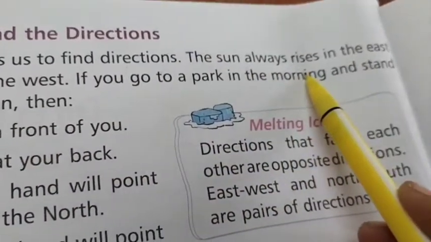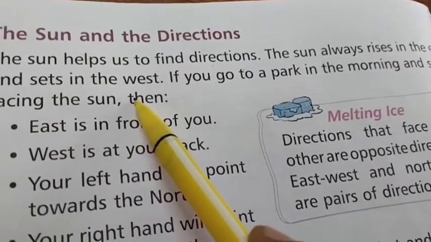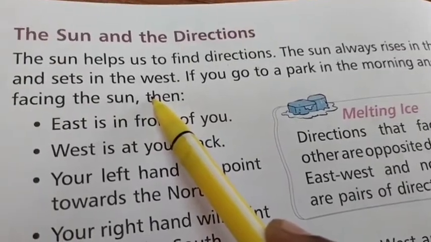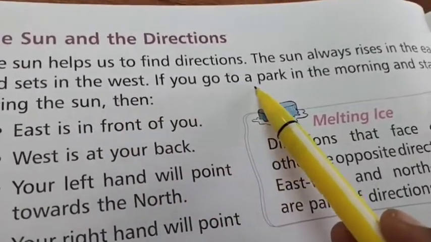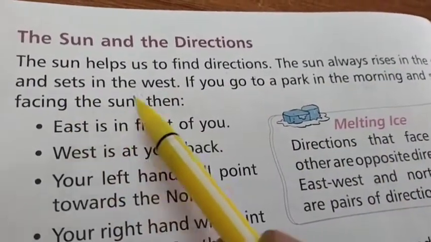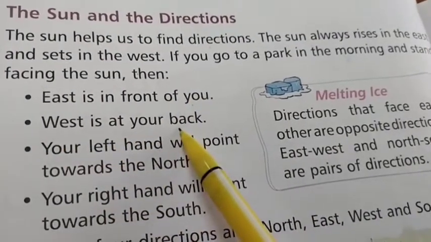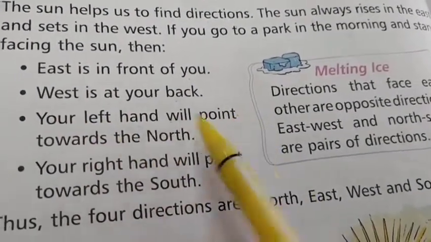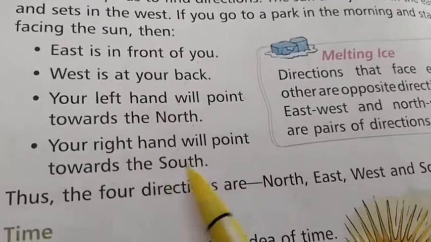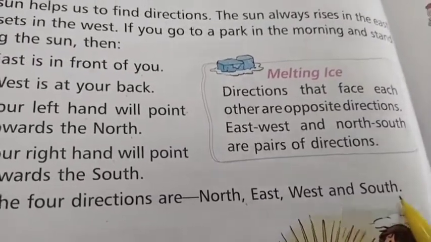The sun always rises in the east and sets in the west. Children, how to find the east, west, south and north? Let us discuss now. Okay, if you go to your park in the morning and stand facing the sun, then east is in front of you, west is at your back. Your left hand will point towards the north. Your right hand will point towards the south. Thus the four directions are north, east, west and south.